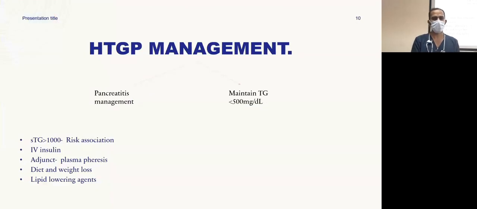I would like to talk specifically on the hypertriglyceride-associated pancreatitis management. Pancreatitis management in itself is a separate topic altogether. For hypertriglyceridemia, the target is to get the triglycerides to less than 500. Triglycerides of more than 1,000 are a known individual risk factor for developing pancreatitis. So what are the available options? We have IV insulin, plasma exchange, lifestyle changes, and pharmacological measures.